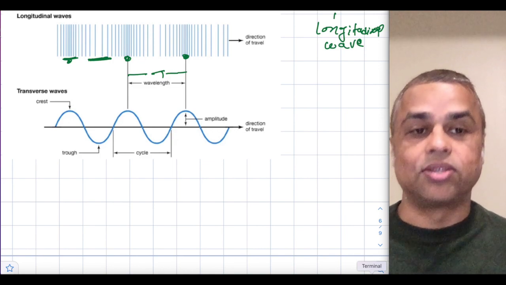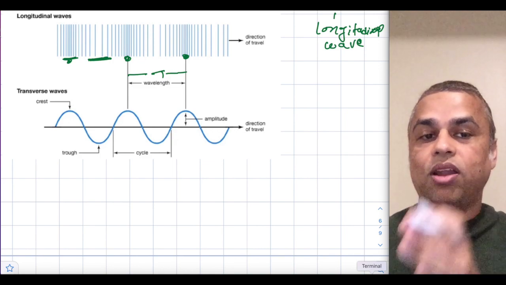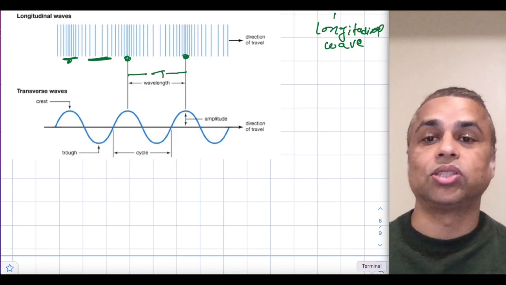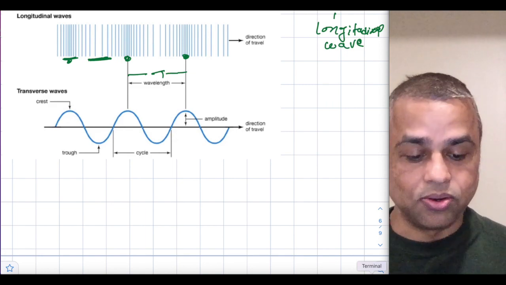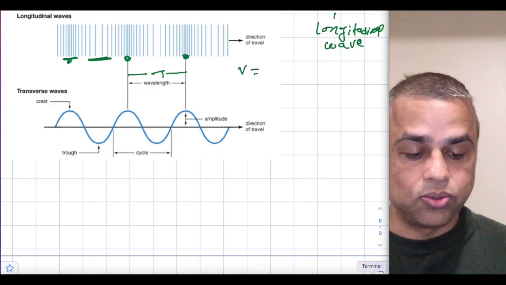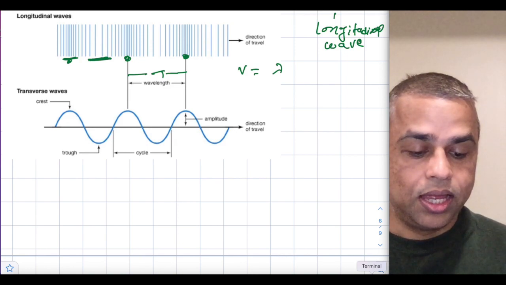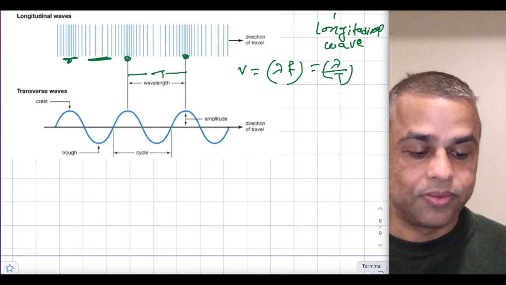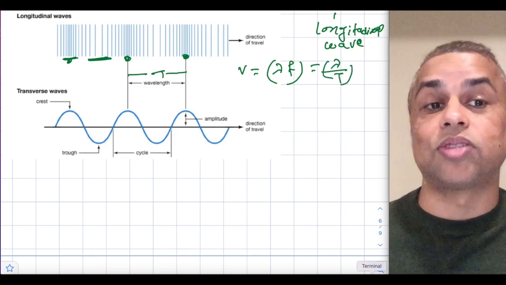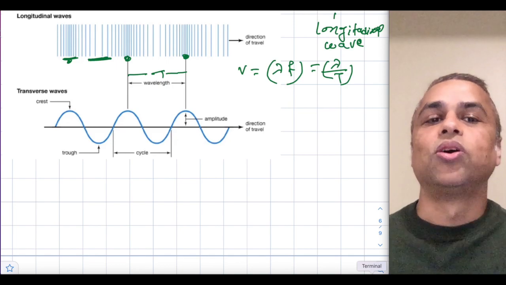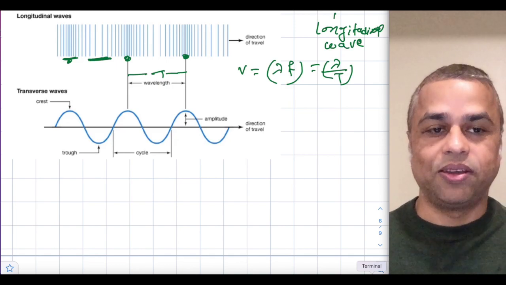The time taken to travel from one compression to another compression is equal to the time period. So you can calculate v equals lambda times frequency, or v equals lambda by T. So we can calculate the velocity of the sound if we know the lambda and the time period.